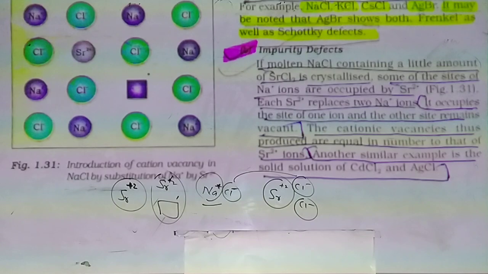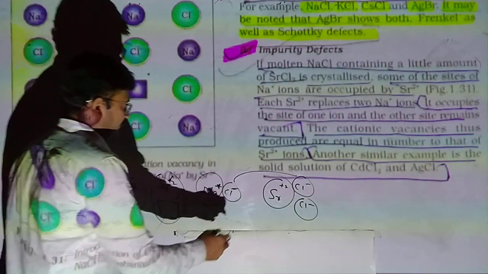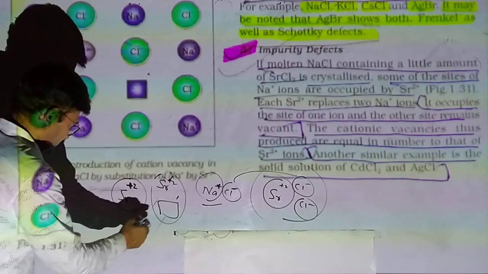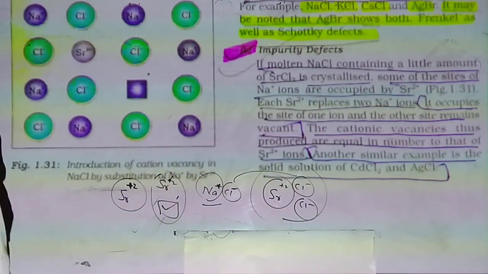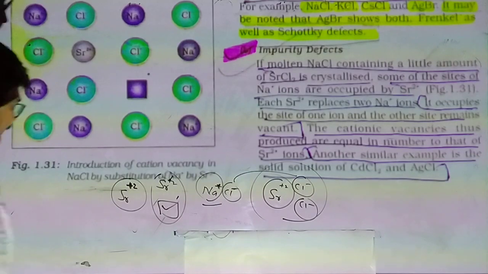That is called the impurity defect. એટલે per molecule of strontium chloride it gives one vacant space, one hole, one void.